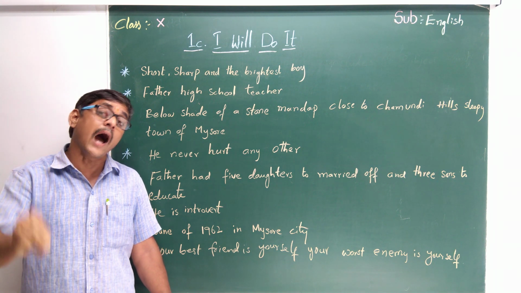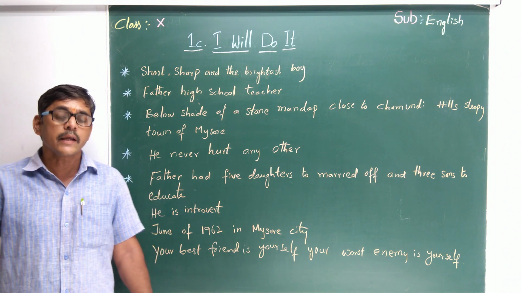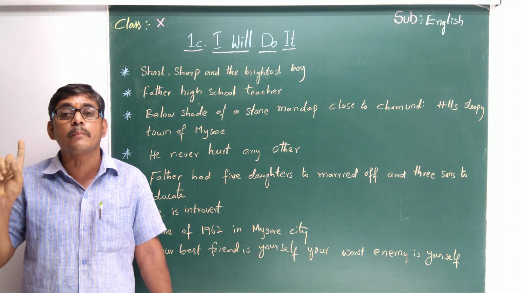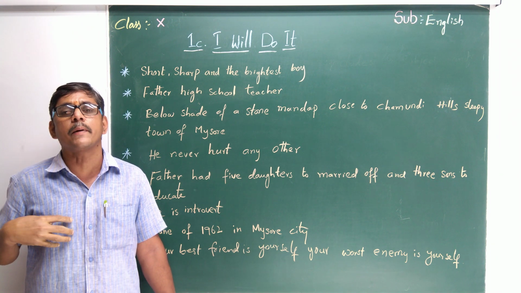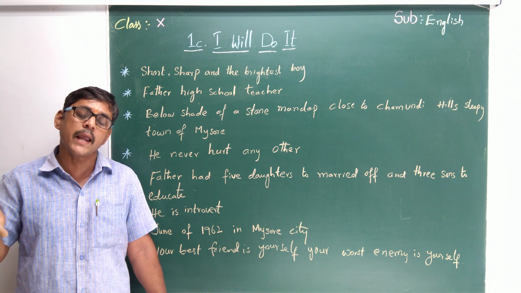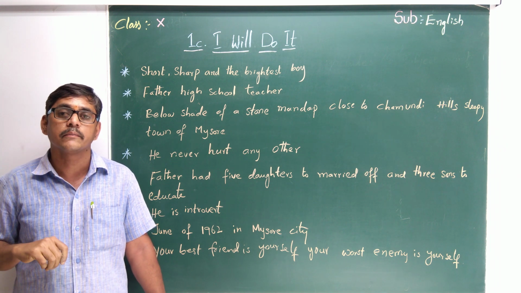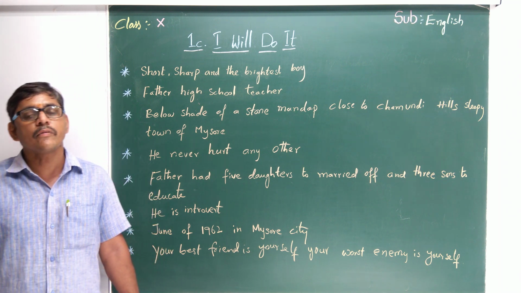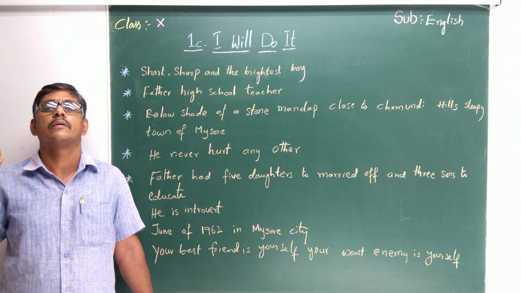Really, if you were in that position of that boy, you can imagine what you would feel. Here the father said, "See my dear child, I have 5 daughters to marry off and 3 sons to educate. I am a salaried person and I am a school teacher. My salary is not high. I can't spend the amount for you to study at IIT. So, it's impossible. But I can give you a suggestion: you can study whatever you want, in this Mysore itself."